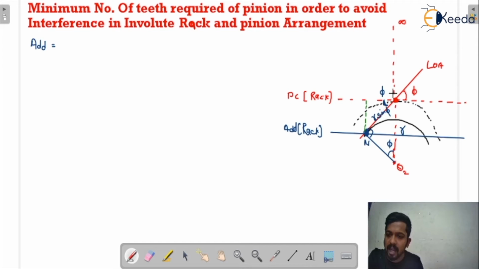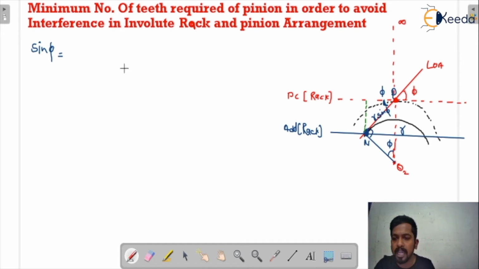If this is P, the pitch point, and PN is r sin phi, what would be this length? This is r sin phi, yes or no? So addendum is what? You can see here, sin phi would be equal to what?